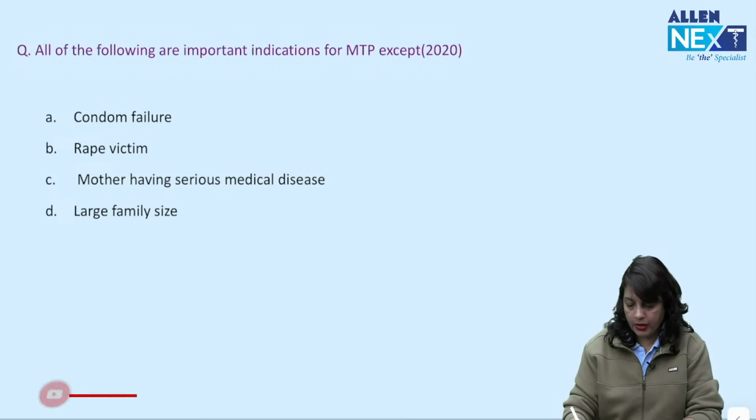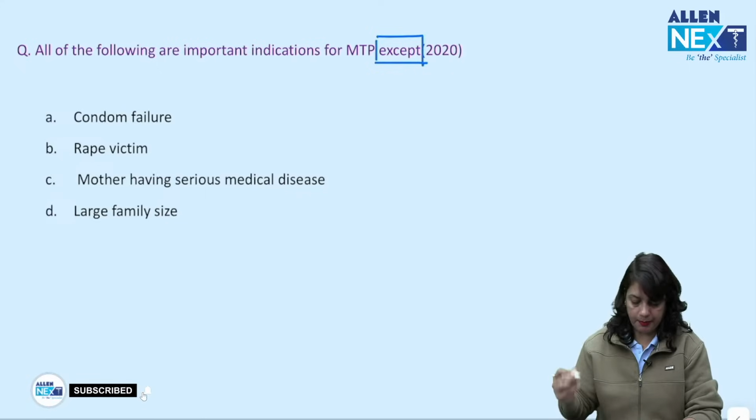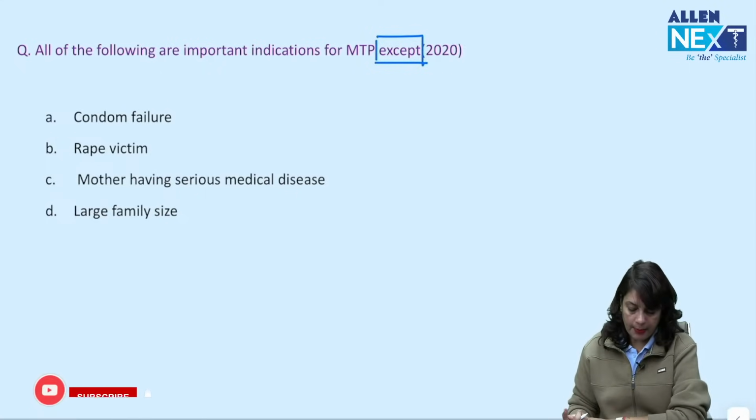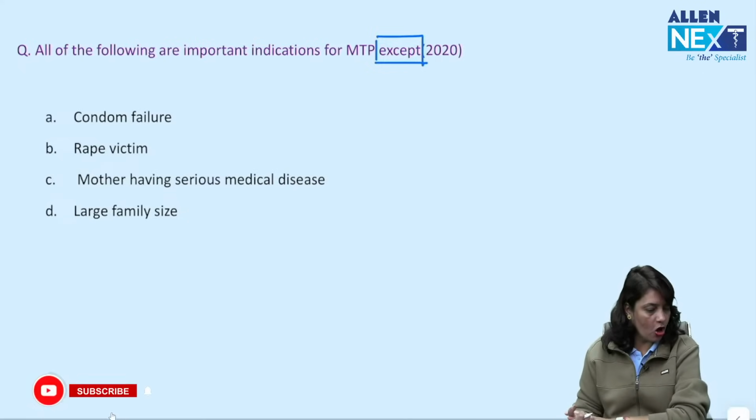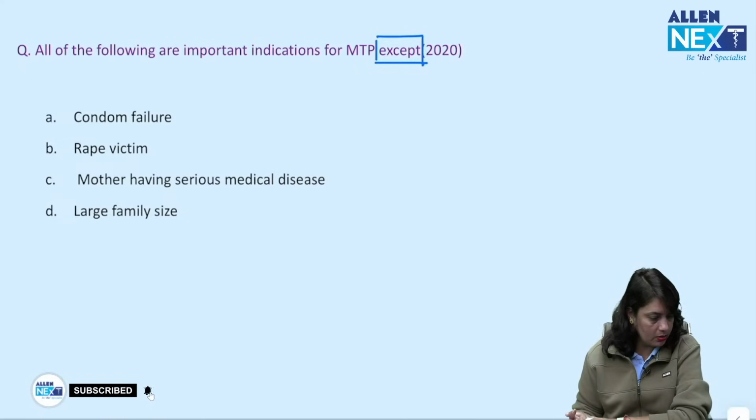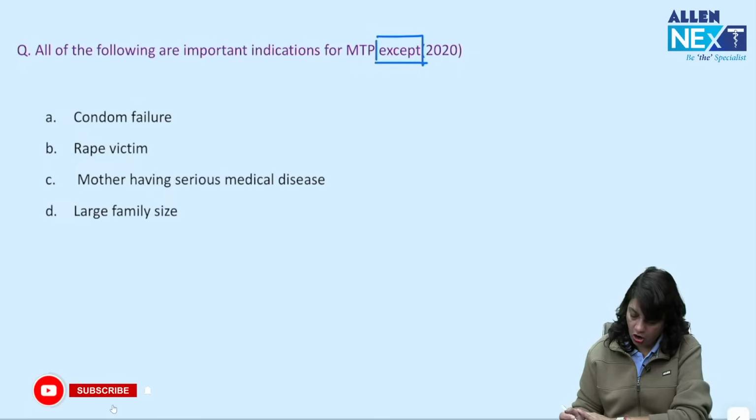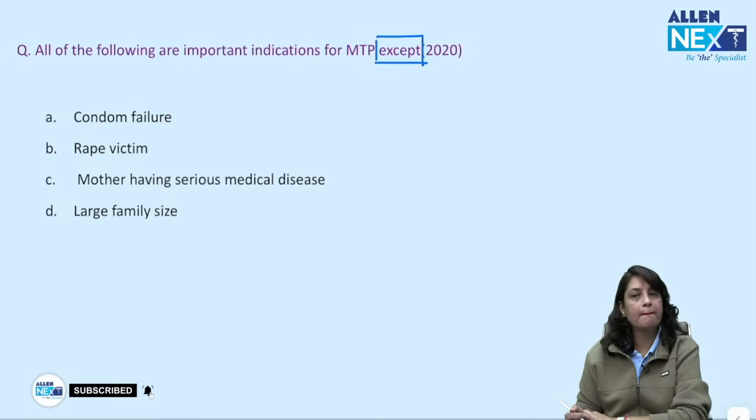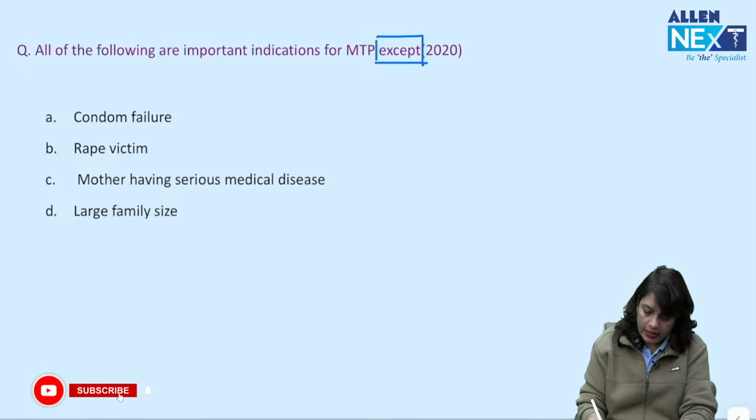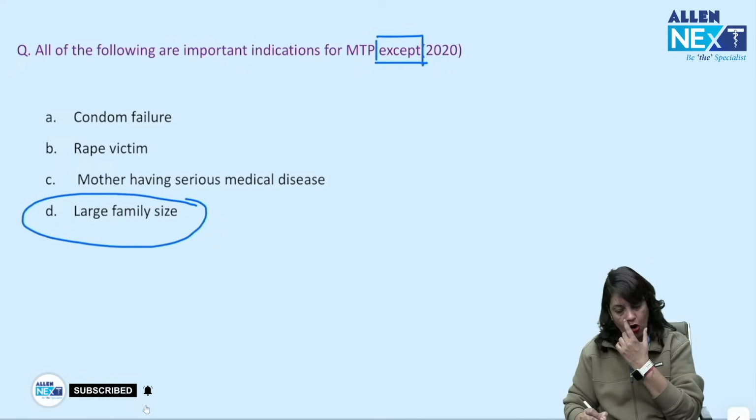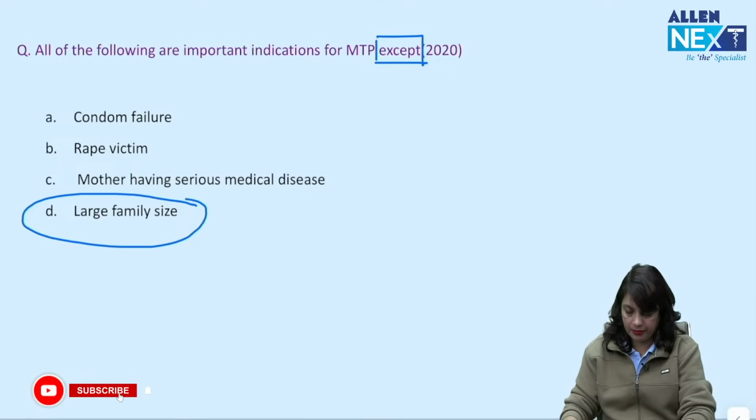All of the following are important indications for MTP except condom failure, rape victim, mother having serious medical disease or large family size. Which is not an indication for MTP? Come on, write down in the chat box. Which of the following is not an indication for MTP? I can read your chat box. Yes, so it is large family size which is not an indication for MTP.